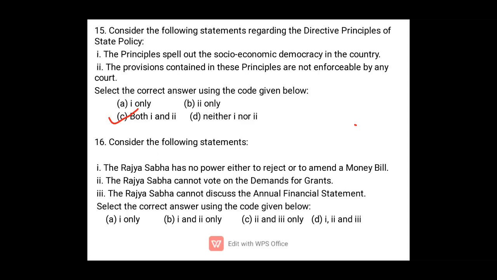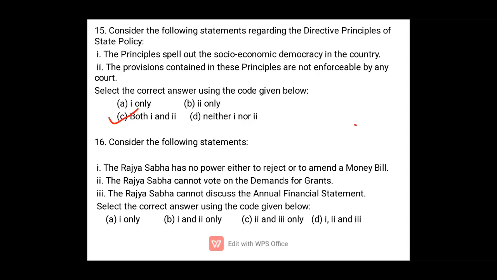But what it can do is only delay. The Rajya Sabha can delay a money bill for at most 14 days. If in 14 days the bill is not returned to the Lok Sabha, then the bill will be deemed passed as it was passed by the Lok Sabha. So the Rajya Sabha cannot reject a money bill, it can only delay it for at most 14 days. So option 1 is correct.